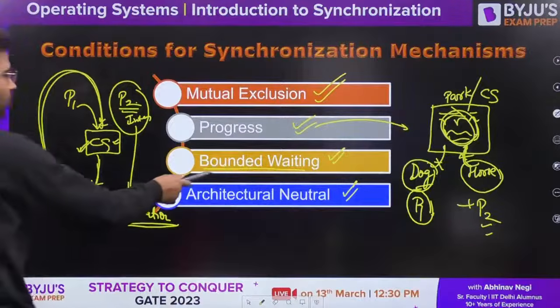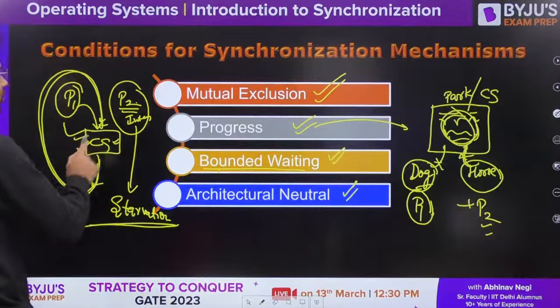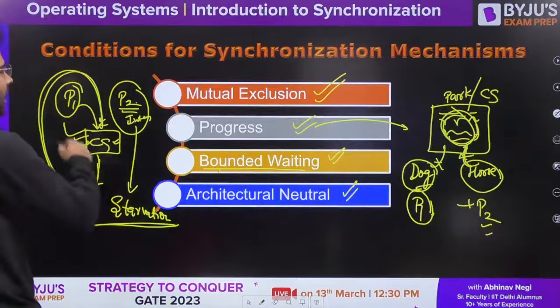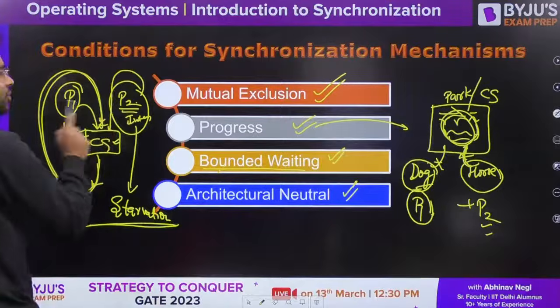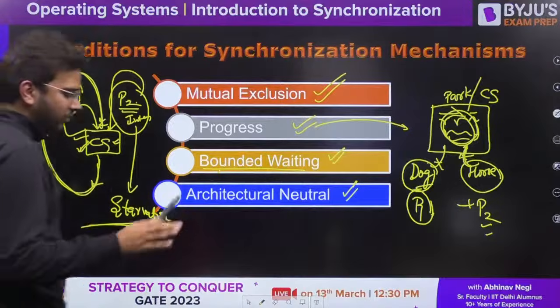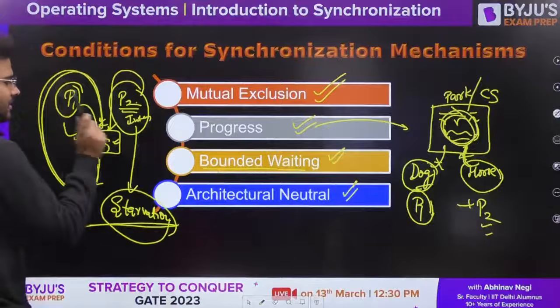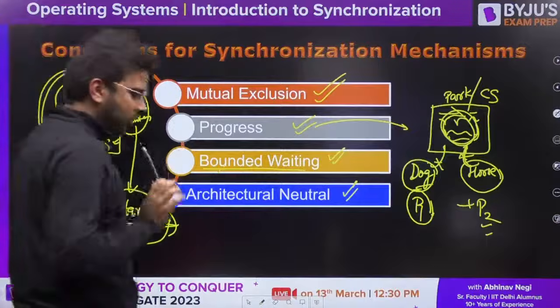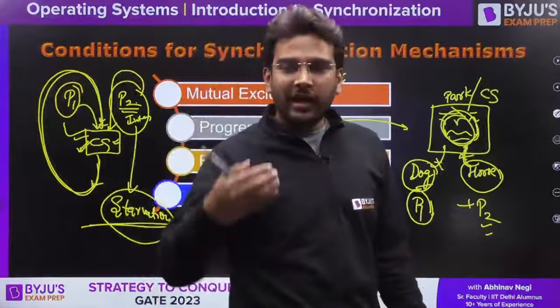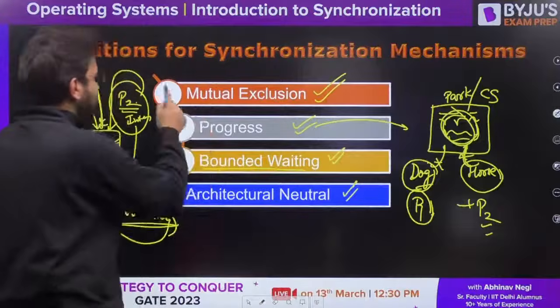Now understand this, bounded waiting will be satisfied only if, let's say, P1 executed one or two times or maybe three times, but after some time P2 is also getting the chance to access the critical section. If this is the case, we can say bounded waiting is satisfied. But if not, P2 will face starvation, so bounded waiting will not be satisfied.